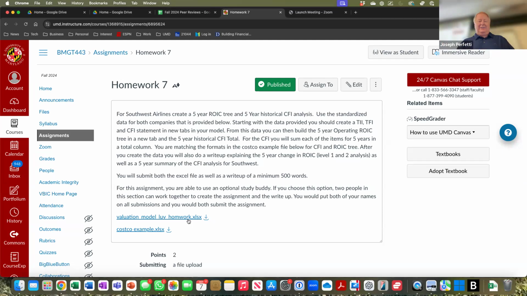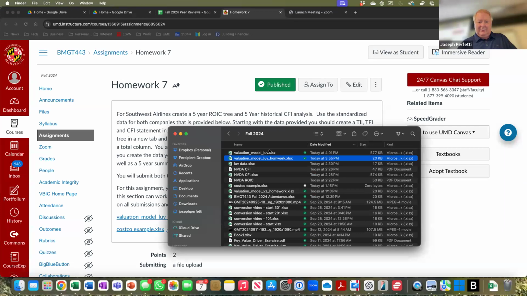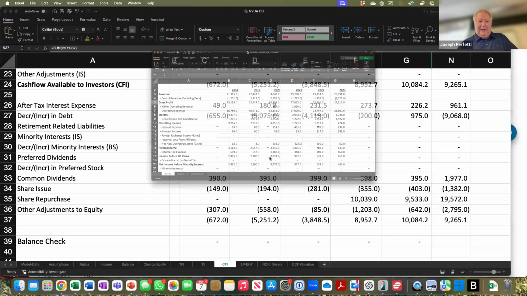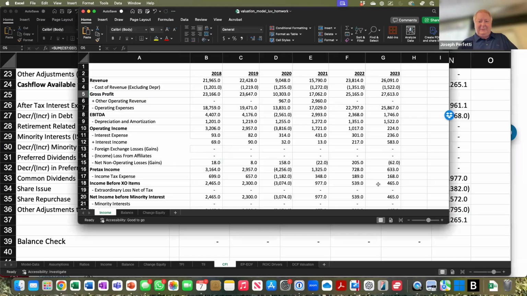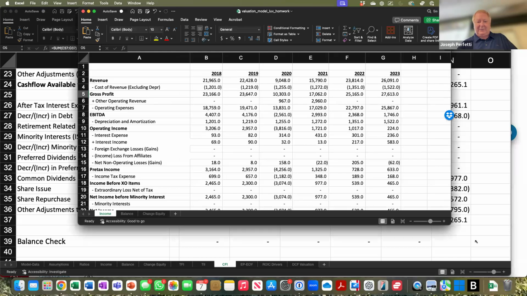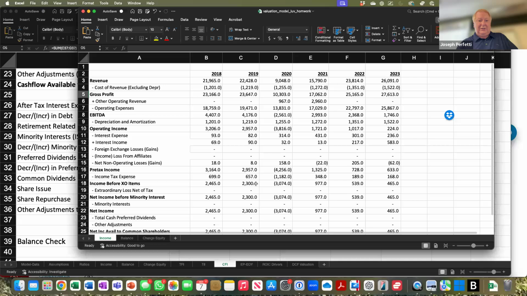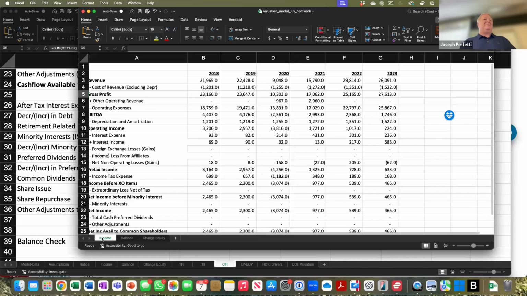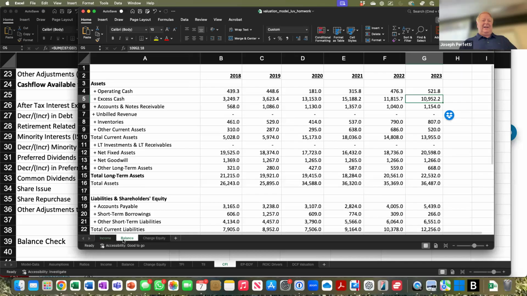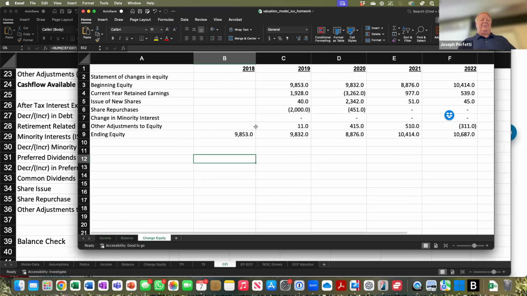This is the Excel file, and in this file I am going to give you three sheets: 5 or 6 years of Southwest Airlines income statements, 6 years of Southwest Airlines balance sheets, and some changes in equity, which are these other adjustments to equity. So here are 6 years of historical financial statements.